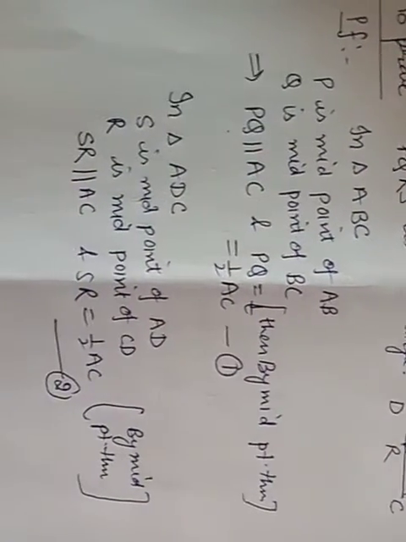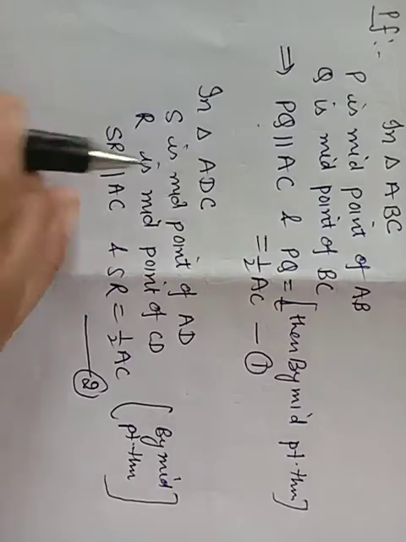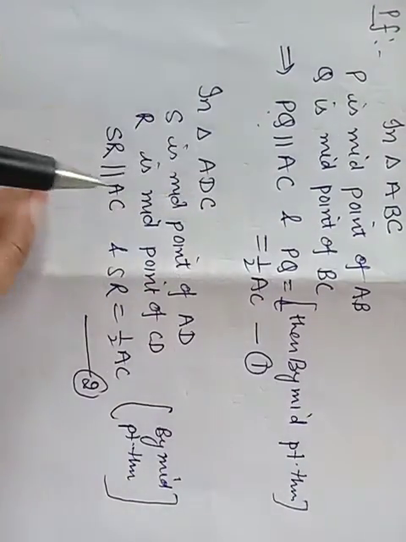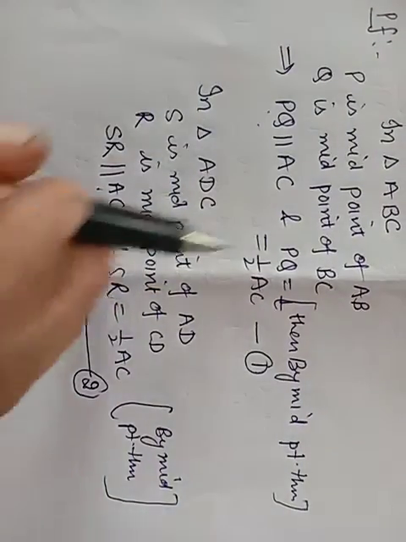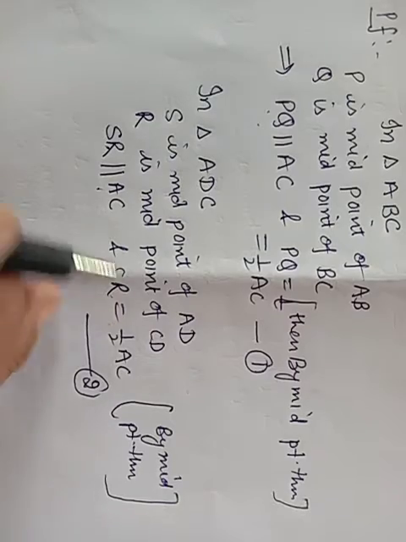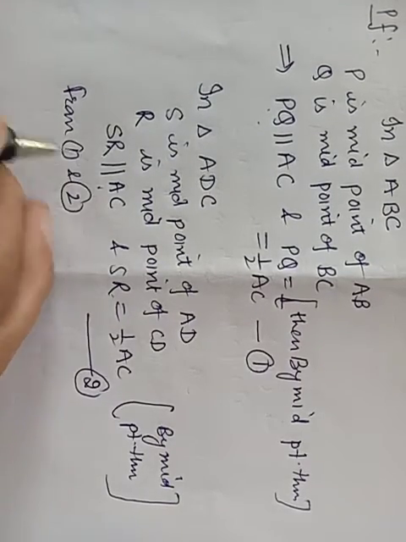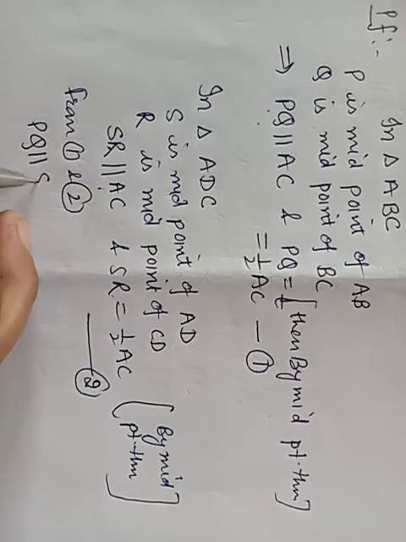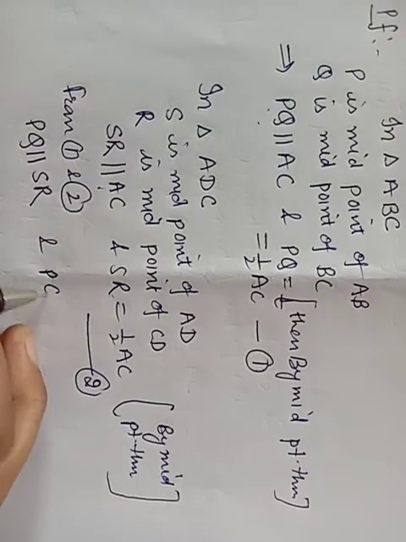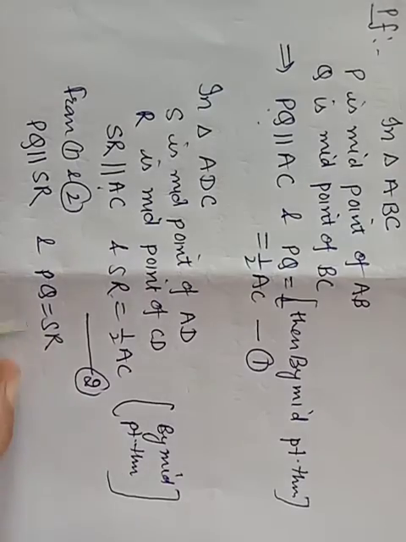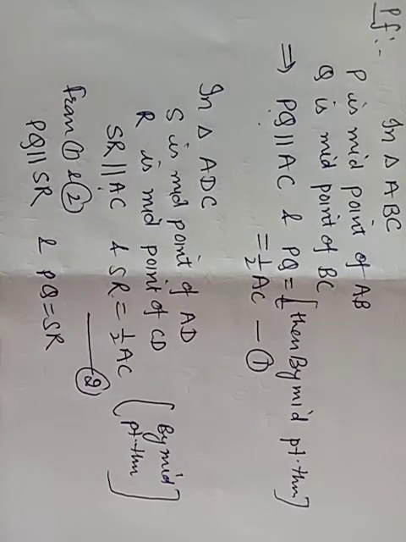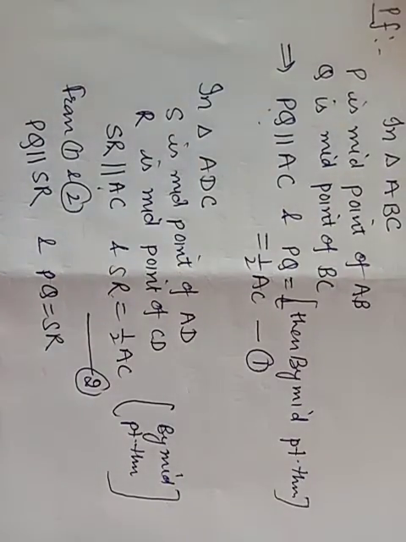Now, what is the conclusion from 1 and 2? PQ and SR both are parallel to the same line and both are equal to the same line. Both are the half of AC. So from 1 and 2 the conclusion is that PQ and SR will be parallel to each other and PQ and SR will be equal to each other, as they are equal to the same half AC and they are parallel to the same line AC.